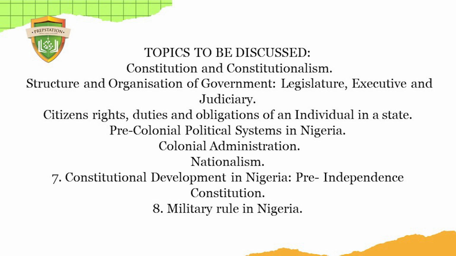Then we'll come down to nationalism. Then we'll look at the constitutional development in Nigeria: the pre-independence constitutions, such as the Clifford Constitution of 1922, the Richards Constitution of 1946, and the Lyttleton and Macpherson Constitutions, respectively. Then finally, we'll round it off with military rule in Nigeria. We'll draw the curtains on military rule in Nigeria.